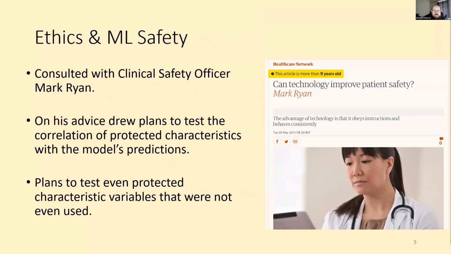During the project, we consulted with a clinical safety officer, Mark Ryan. We wanted to ensure that if a model was ever used, it would not unfairly discriminate based on any protected characteristic. We put in place plans to test how the model came to its conclusions based on age or ethnicity, as these were characteristics we had the most detailed data on.